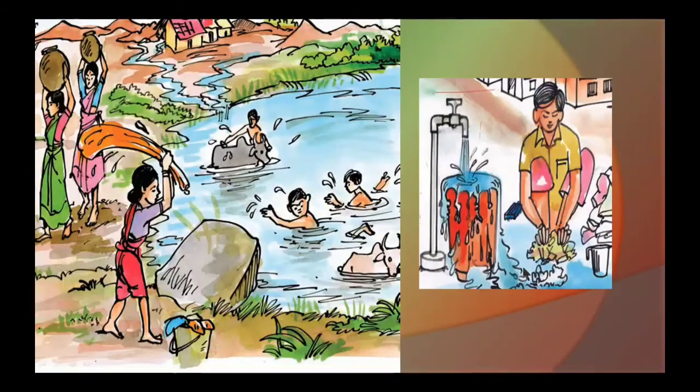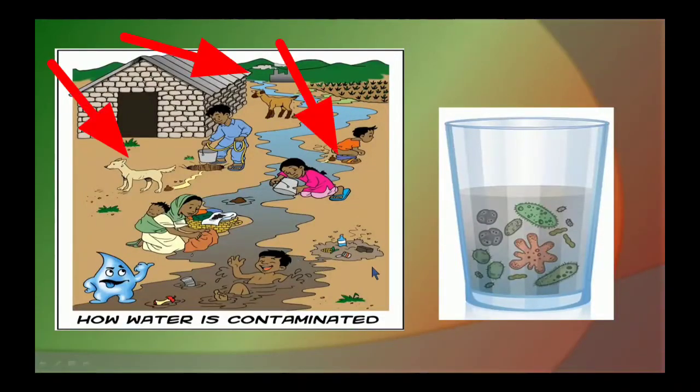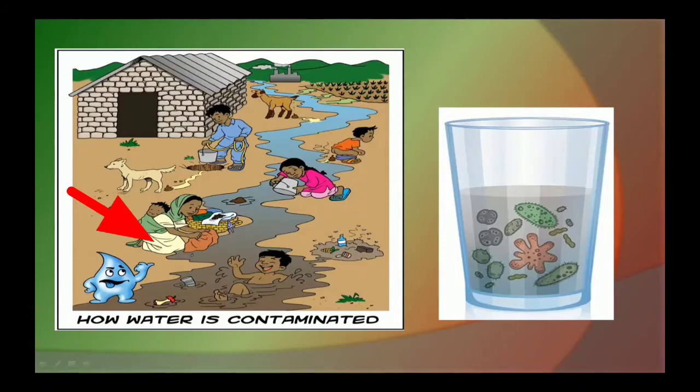Okay, children. What is there in second picture? Yes, here one boy is washing clothes and he is wasting water. Observe this picture, children. What's happening here? Yes, here animals and one boy is defecating here, and one woman washing small baby's clothes. Here one boy is bathing here.